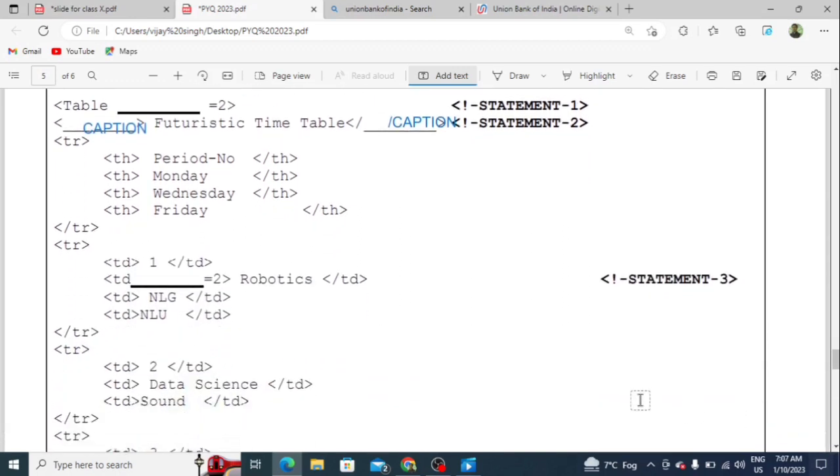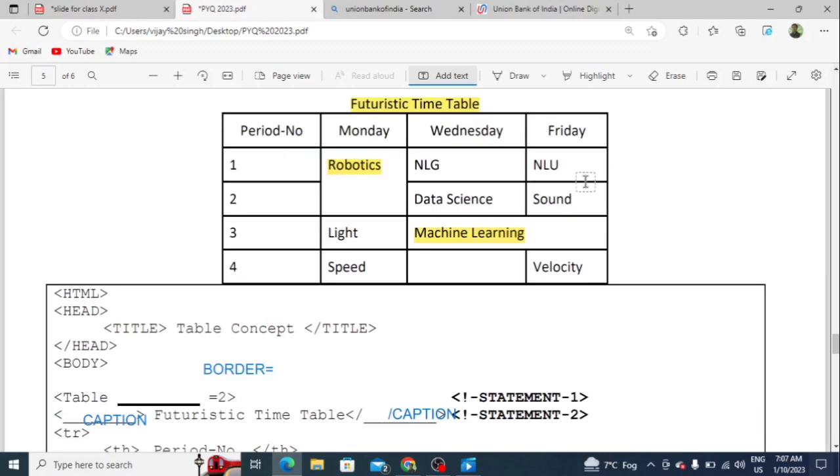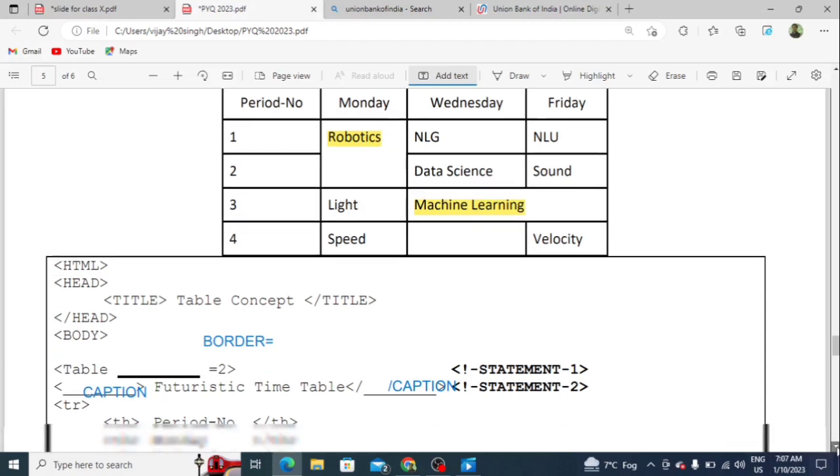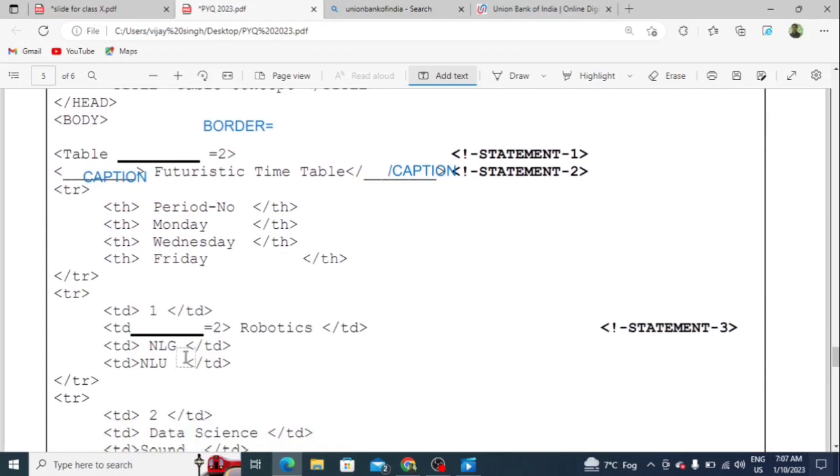In statement 3, the robotics cell is in row span. How many cells are in robotics? Robotics is in two rows. So that's why here you have to write rowspan equals 2.